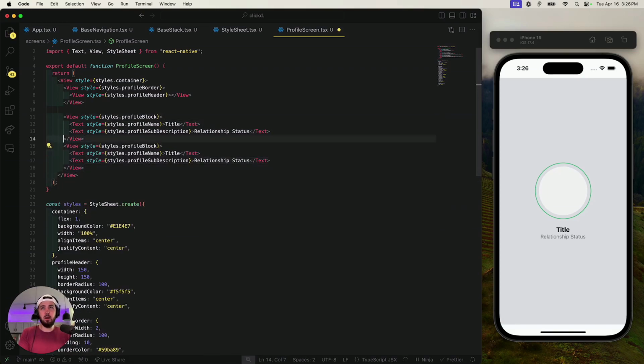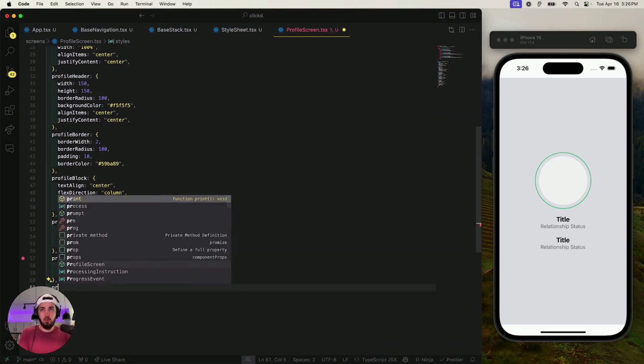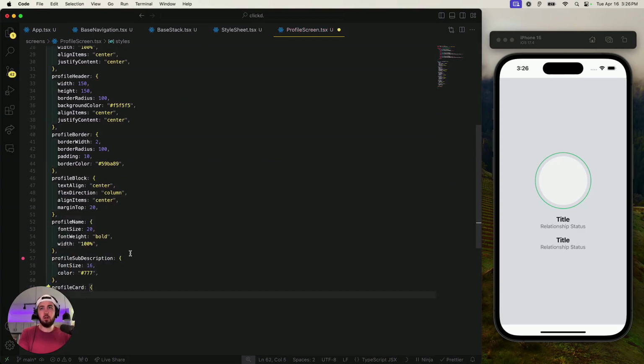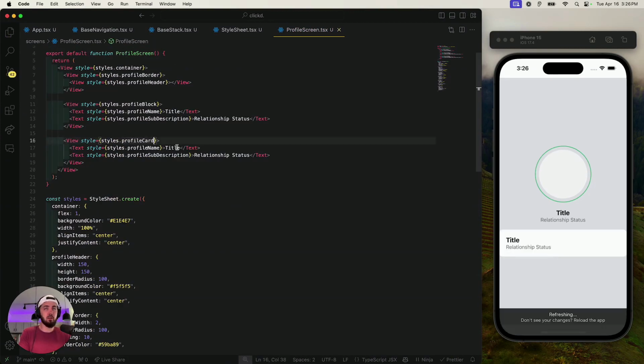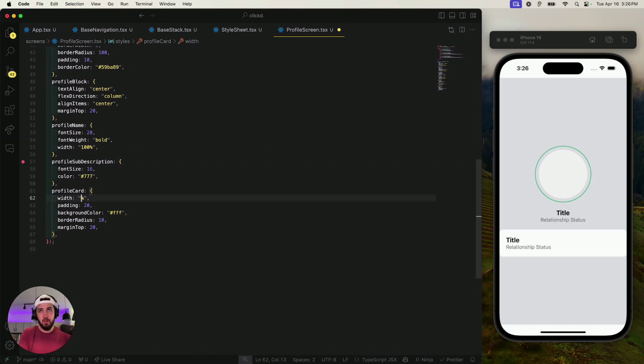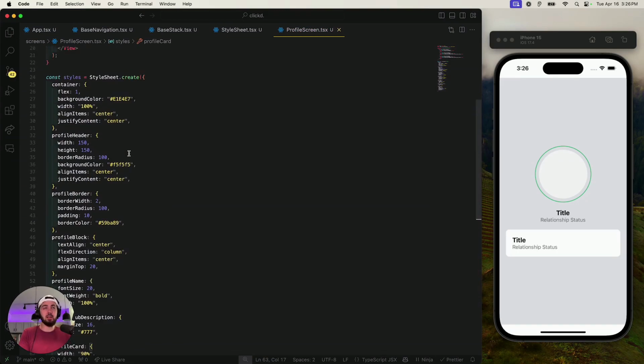So I'm actually going to copy this down, and we'll make it a profile card. Boom. Let's see. Profile block, profile card. Sweet. Nice. That's great. Instead of this, we'll actually do 95%, so we have a little space on the side, or even 90%. That's awesome. Look at that. Just like that. That was easy. Easy peasy.